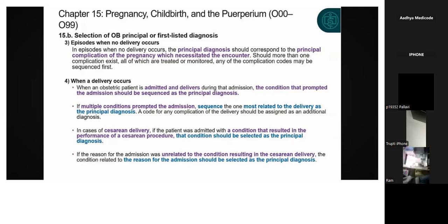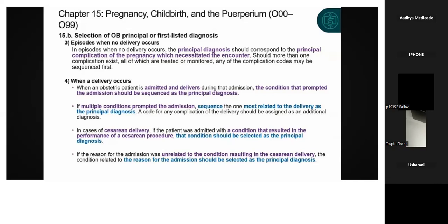A code for any complication of the delivery should be assigned as an additional diagnosis. So whatever the remaining conditions are, you can code them as additional diagnoses. In cases of cesarean delivery, it is not a normal delivery; they will be using instruments and removing the baby from outside. Okay, they will be cutting.